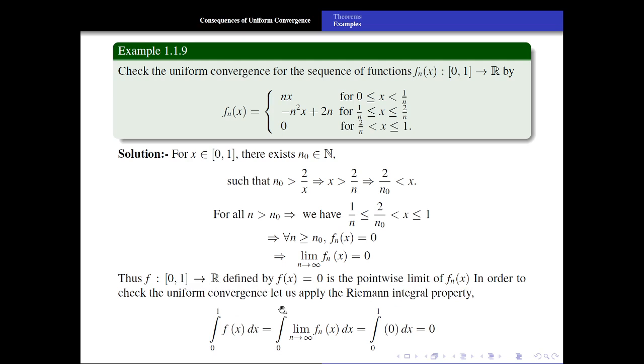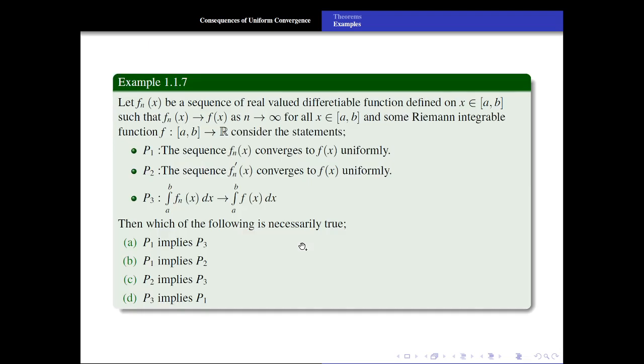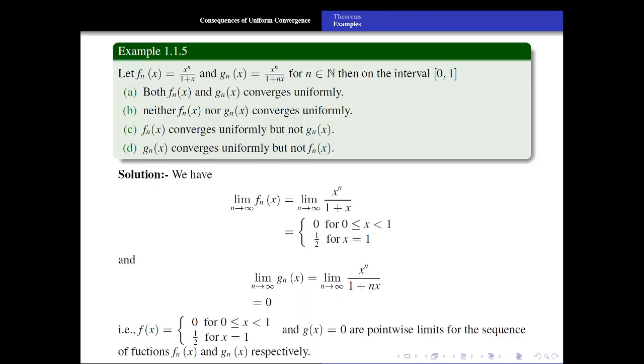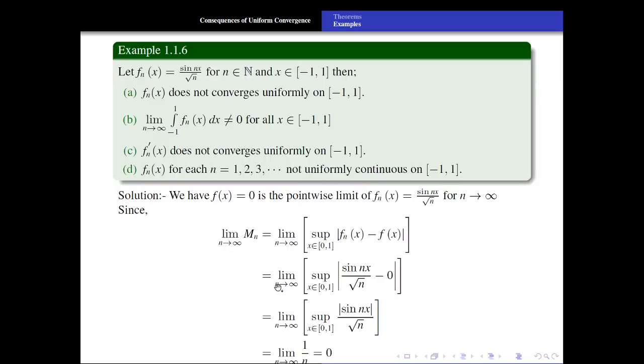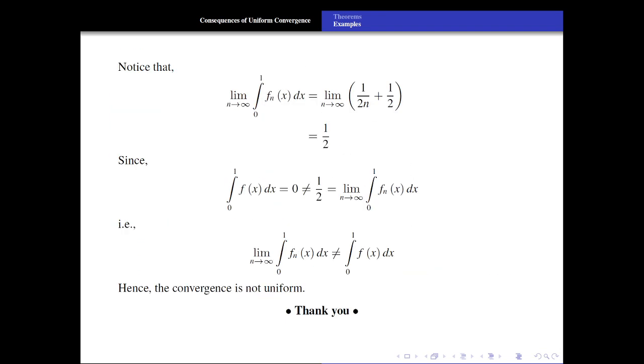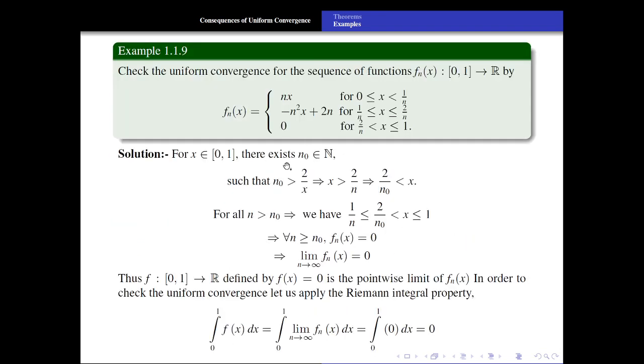Now in order to check the uniform convergence, let us apply the Riemann integral property. Yes, this is the Riemann integral property: limit and integration are interchangeable. Simply calculate the limit first, then calculate the integral. If these two are not equal, then we say that the convergence is not uniform. So generally, whenever we have this type of sequence defined with the help of branches of functions, apply the Riemann integral property. Now the integral from 0 to 1 of f of x dx.